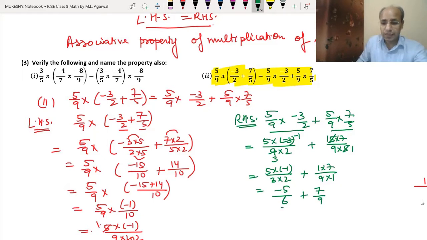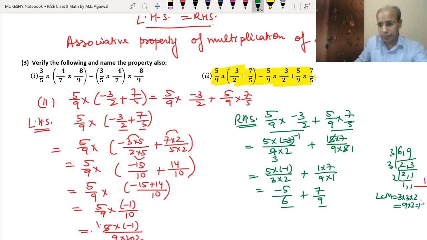Now we will take the LCM of 6 and 9. 3 twos are 6, 3 threes are 9, 3 2 comma 1, and 2 1 comma 1. So the LCM is 3 into 3 into 2, that means 9 into 2, which is equal to 18, and we can also show 3 into 6, which is also 18.